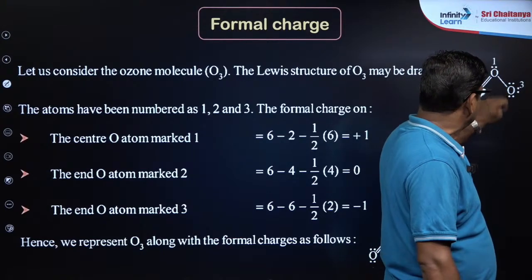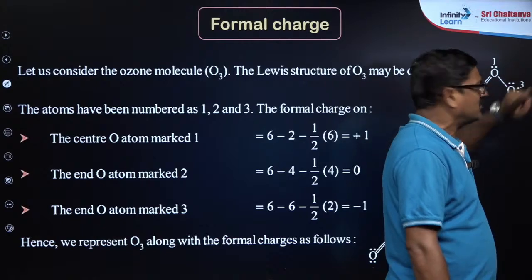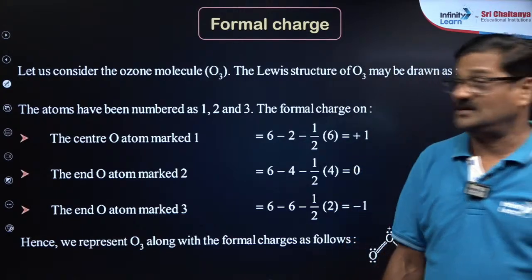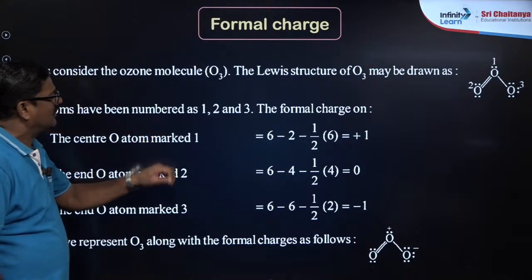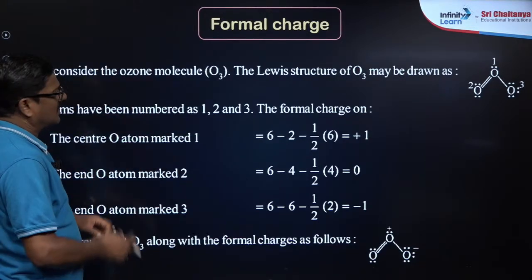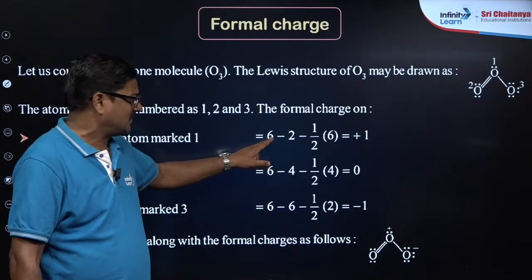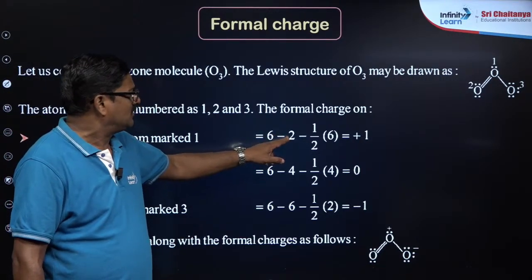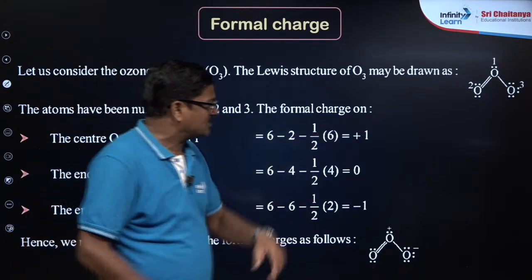There are 3 oxygen atoms, number 1, number 2, number 3. The center oxygen atom marked as number 1: valence electrons are 2, 6, so 6 - 2 - 1/2 into 6, that is equal to +1.